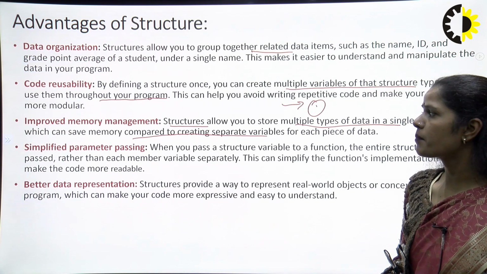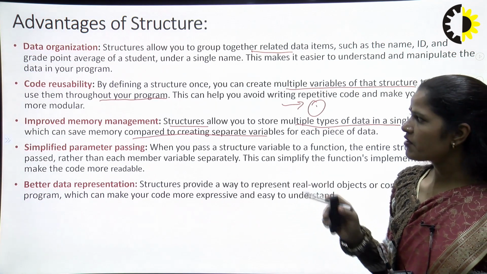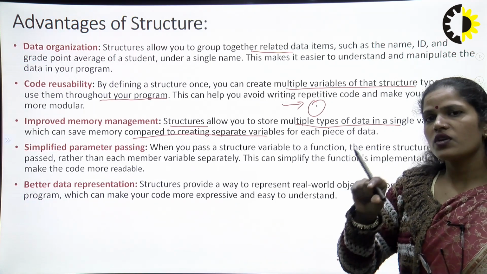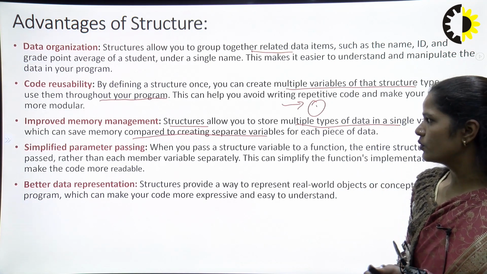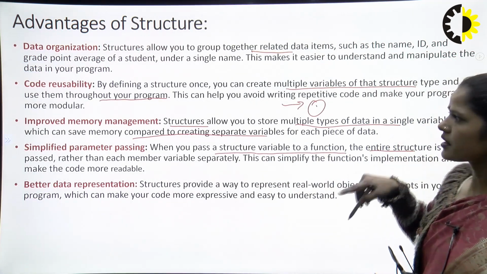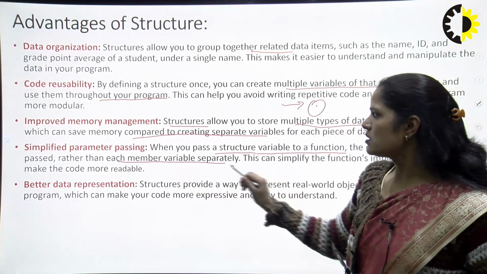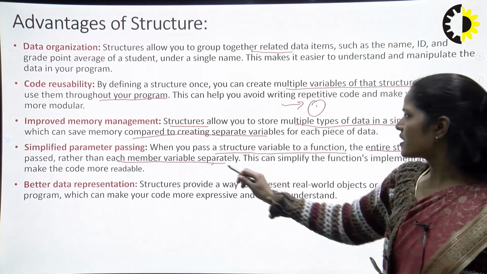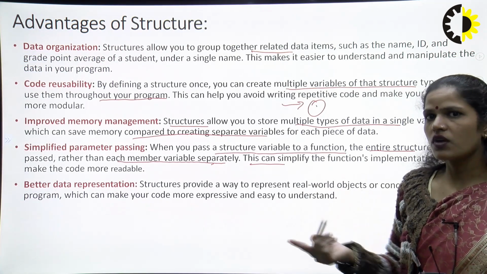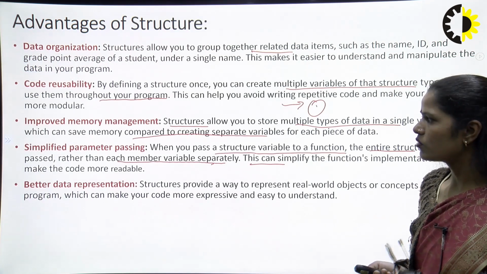Next, simplified parameter passing. By using the concept of structure, we simplify the parameter passing, because we have a structure, we have a sequence in which we have to give the values, right? So when you pass the structure variable to a function, the entire structure is passed, that means all the member variables are not necessary to pass separately, because if you are passing a structure variable to a function, then automatically all the variables default वे में उसको प्रोवाइड हो जाते हैं.